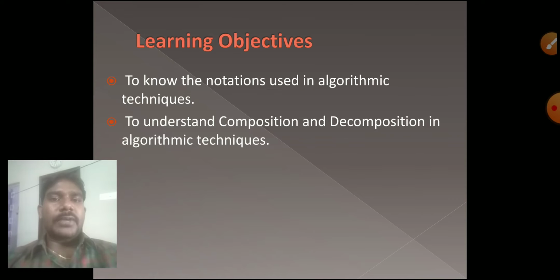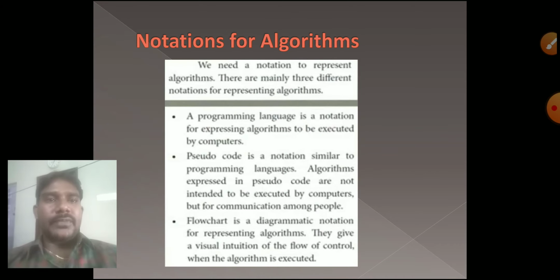We have three notations in algorithmic techniques: programming language, pseudocode, flowchart. These three notations we have to discuss. Next, to understand what composition is and what decomposition is. In algorithmic techniques itself we have to explain briefly what composition is and what decomposition is. Next is the notation of algorithm.